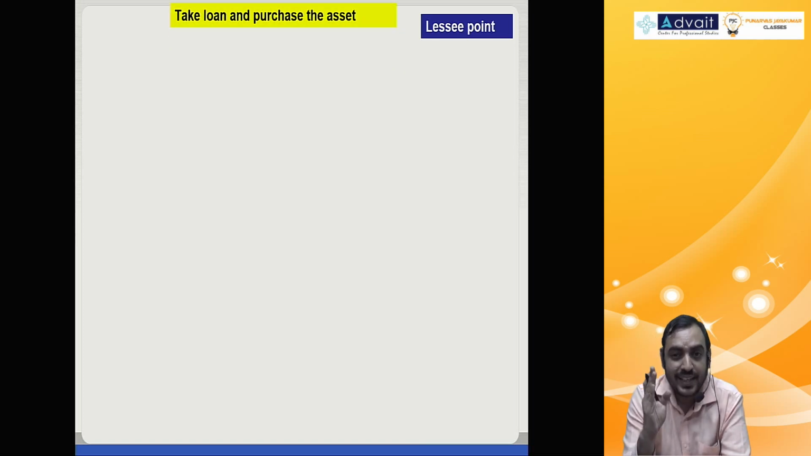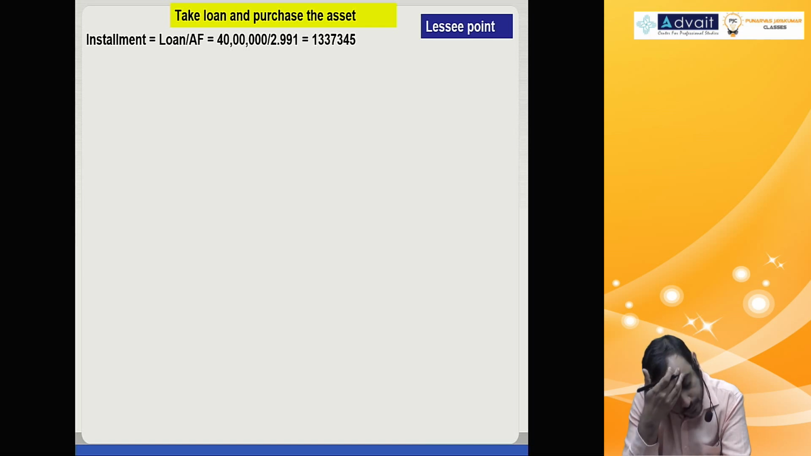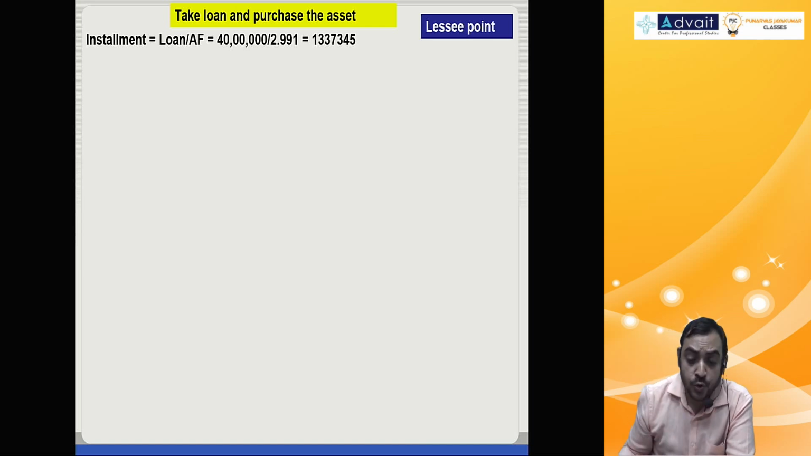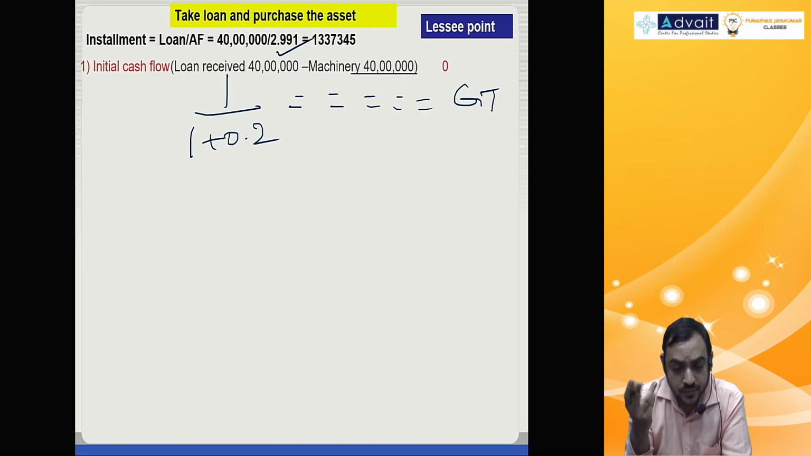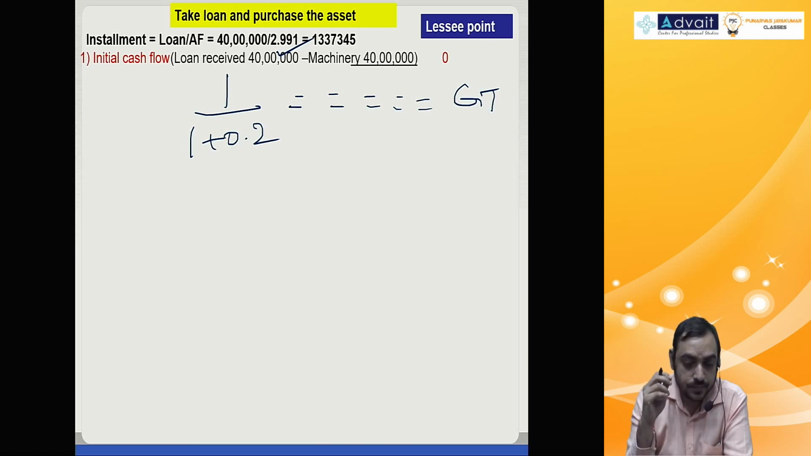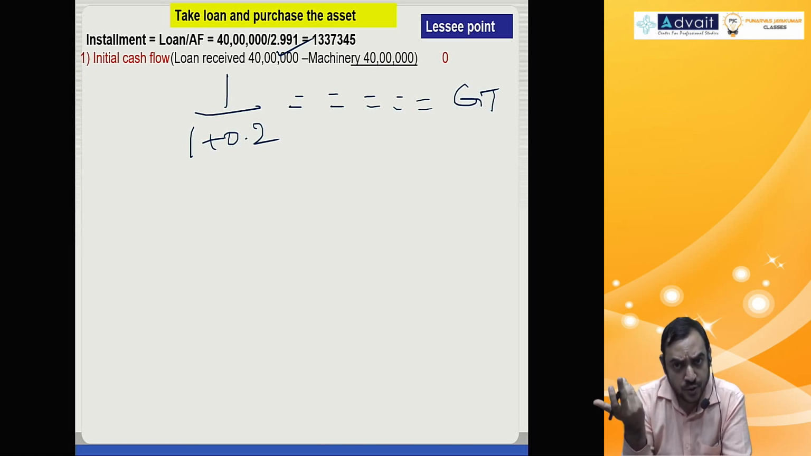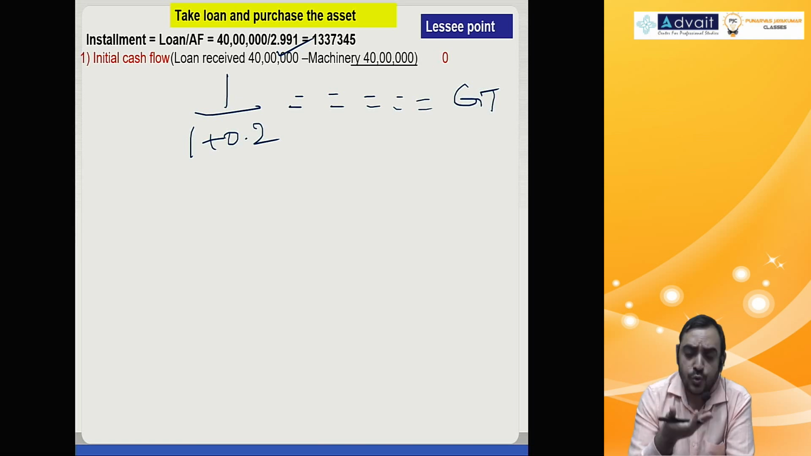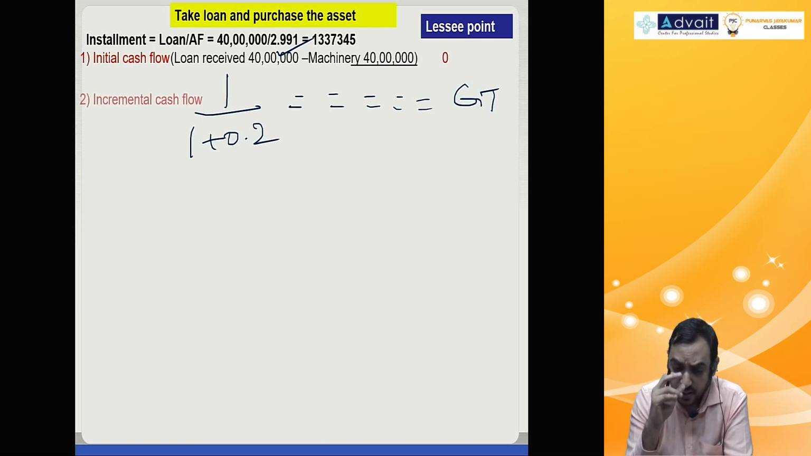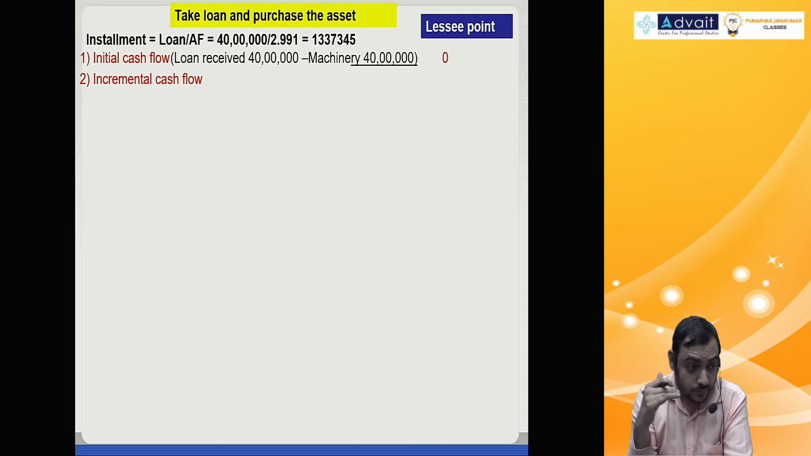First option, take loan and purchase the asset. Installment is loan by annuity factor. How do you compute annuity factor? 1 by rate of interest 0.2. So 1 by 1.2 press equals to 5 times GT, you get 2.991. That is how you get installment. Initial cash flow 0, because you receive 40 lakh, you give 40 lakh. So 0. Incremental cash flow, that is annual cash flow.